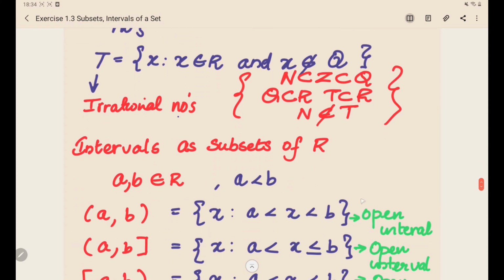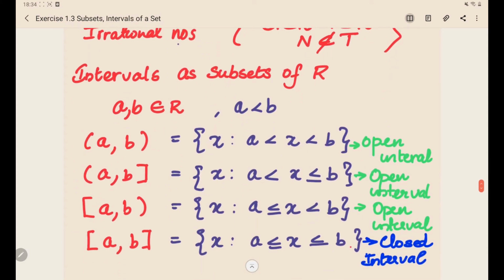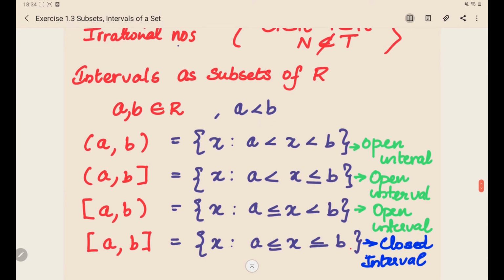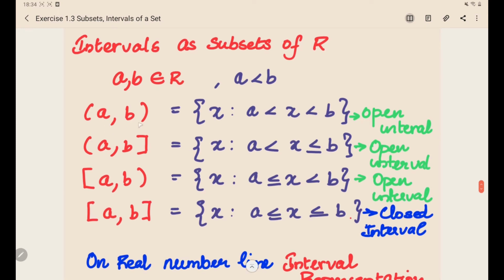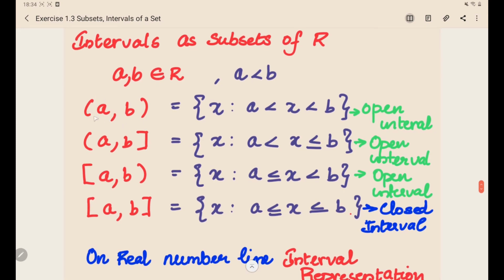Now let's discuss the intervals. We are using intervals as subsets of real numbers. Let us consider a and b belonging to R, and also consider that a is a number which is less than b. These are called open intervals when you use these brackets. When you use the closed square brackets, you say it is a closed interval.